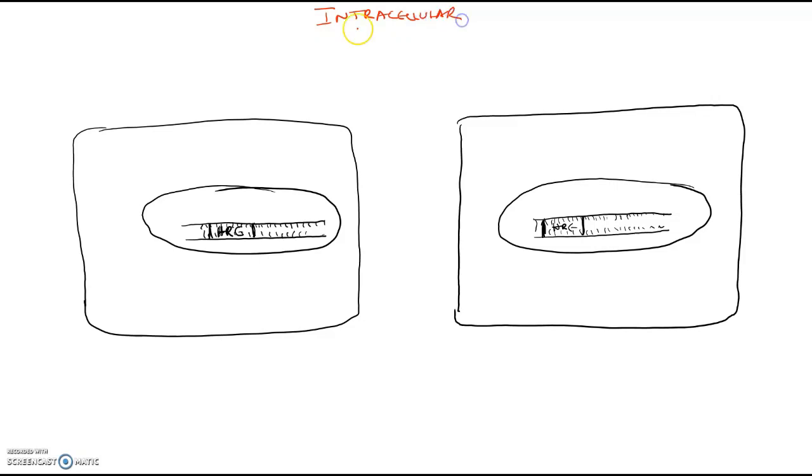It can either be inside the cytoplasm or inside the nucleus. Here it is inside the cytoplasm. Here it is already inside the nucleus and bound to its response element.